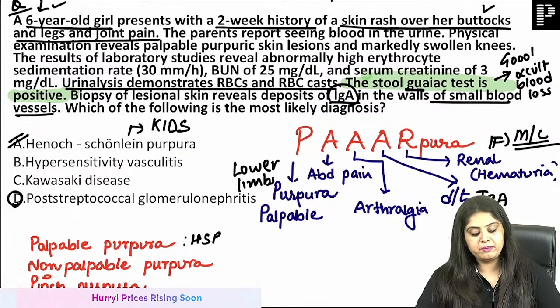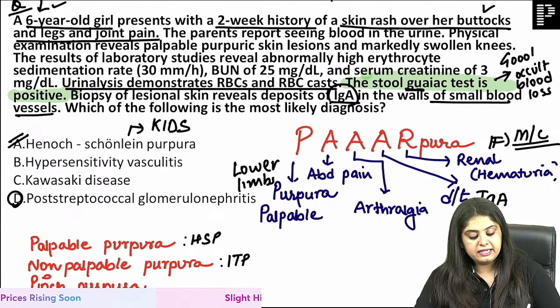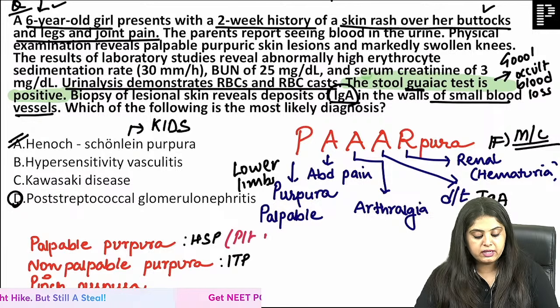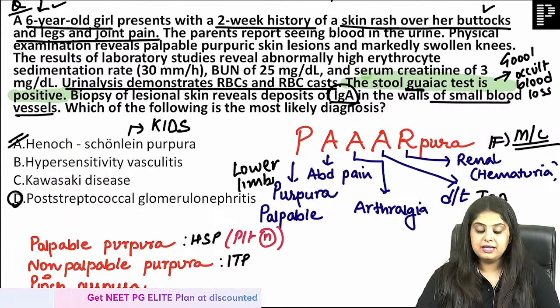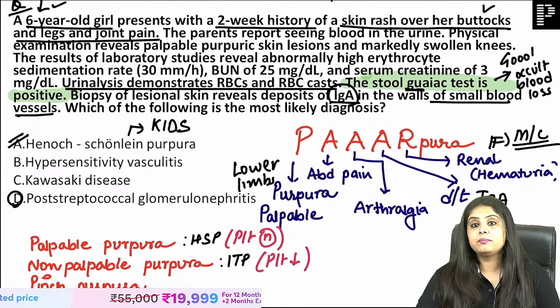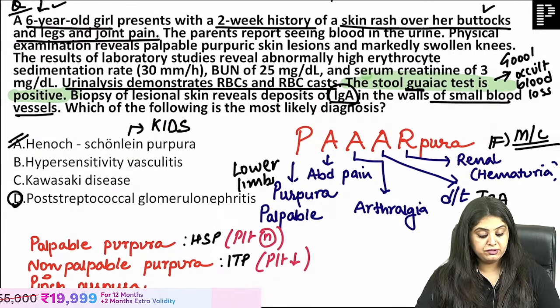Where do you see non-palpable purpura? When the platelet count goes down. Because we know that in Henoch-Schönlein purpura, the platelet count is totally normal. But in ITP, when the platelet count goes down, that can result in non-palpable purpura. And where do you see pinch purpura?